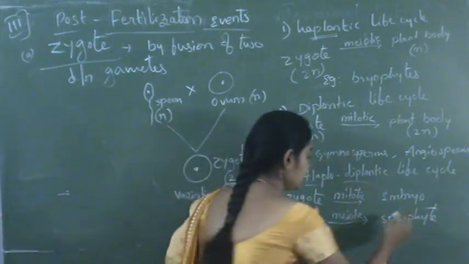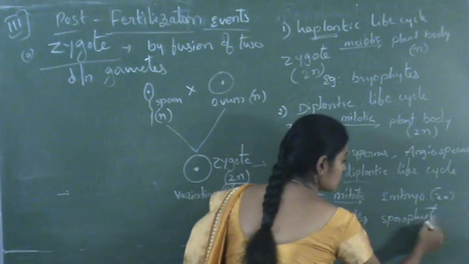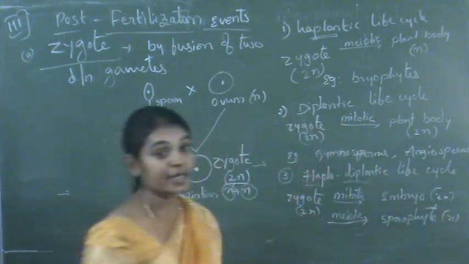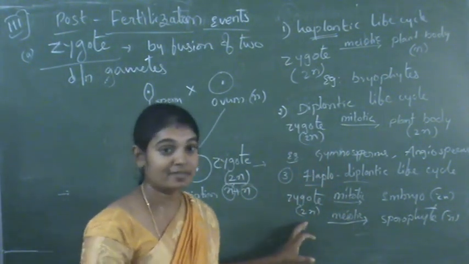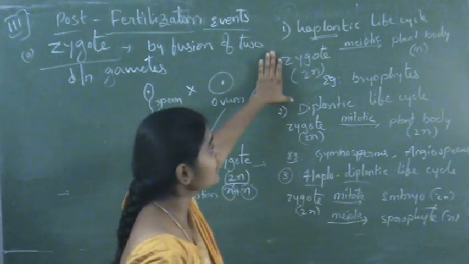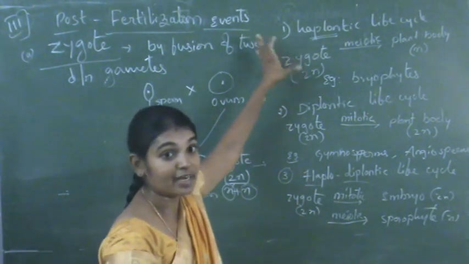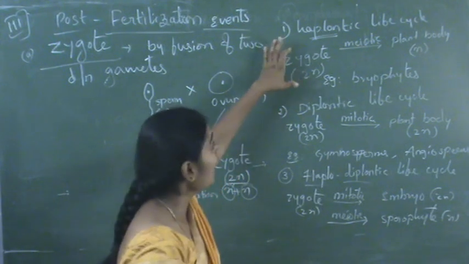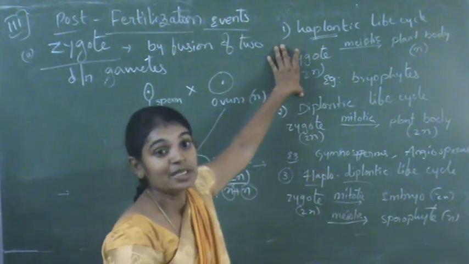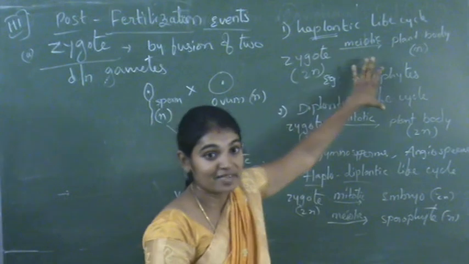So the embryo is in diploid condition, and the sporophyte is in haploid condition through which spores are formed. So this is the process of zygote formation, and after the zygote formation, how this zygote undergoes the different types of cell divisions.